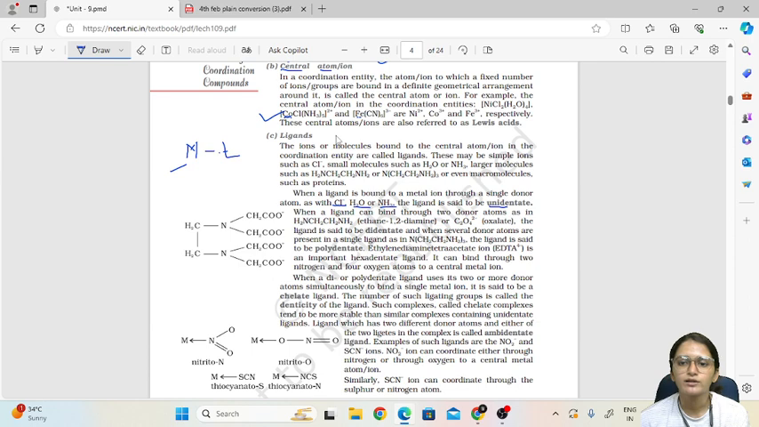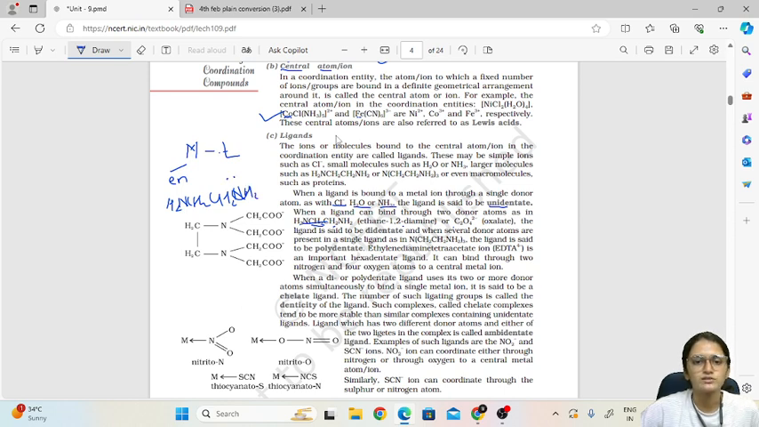Then when the ligand can bind through two donor atoms, as in the case of en, that is ethylene diamine, or ethane 1,2-diamine, or oxalate, that is C2O4 2-. I can show here the structure of en. When we write the formula, we write it as en, but the actual formula is H2N CH2 CH2 NH2. So how can this bind through two donor atoms? Because here there is one nitrogen and here there is one nitrogen. Both nitrogens carry a lone pair, which allows them to donate through two atoms.